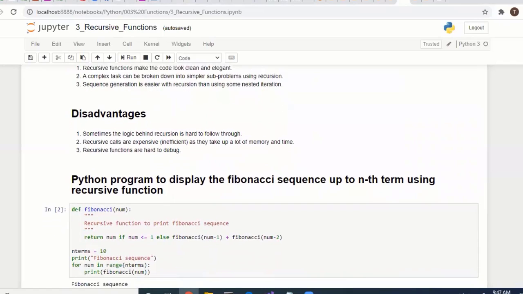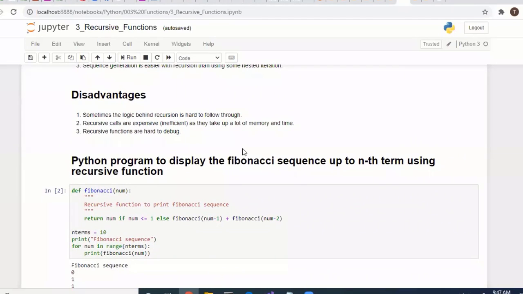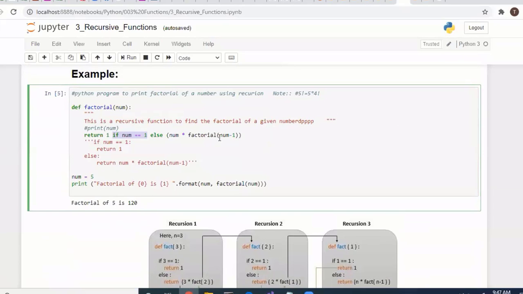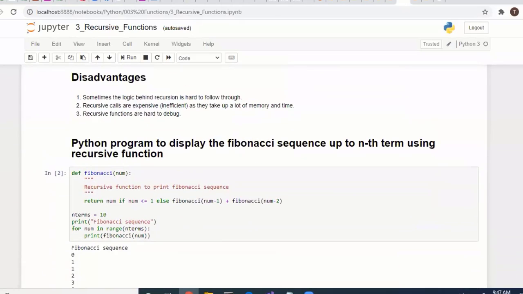Okay, disadvantages: the logic behind recursion is hard to follow through. That's why people are afraid of the recursive function, but it's a very simple one. It uses a lot of memory because it keeps on calling itself, the function calls itself, so it takes a lot of memory. Hard to debug, yeah, that's the main thing. If you debug anything here, it goes to the same function again. Okay, it's difficult to understand.